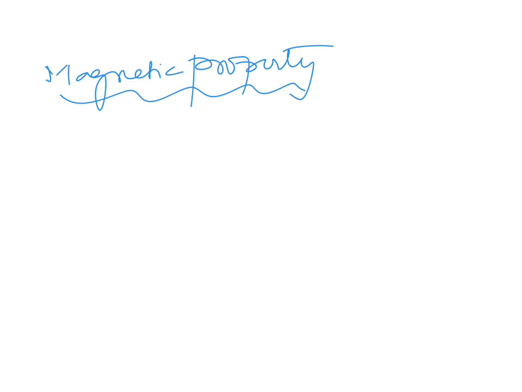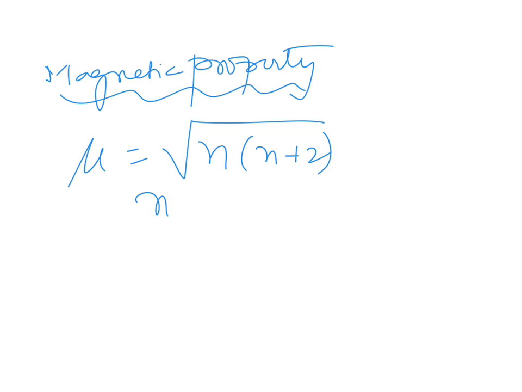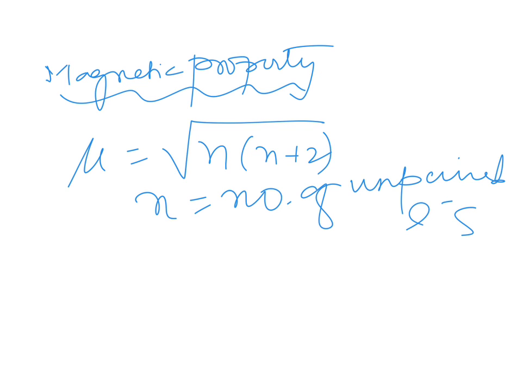The paramagnetic substances have unpaired electrons, and only then will it be paramagnetic. Whereas in diamagnetic substances, unpaired electrons are absent. And the magnetic moment mu is equal to the square root of n(n+2), where n is the number of unpaired electrons.